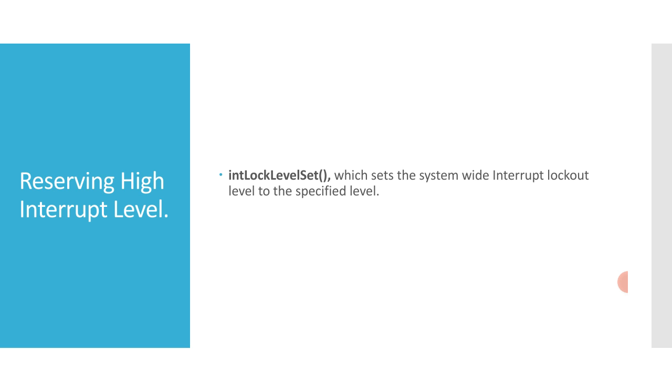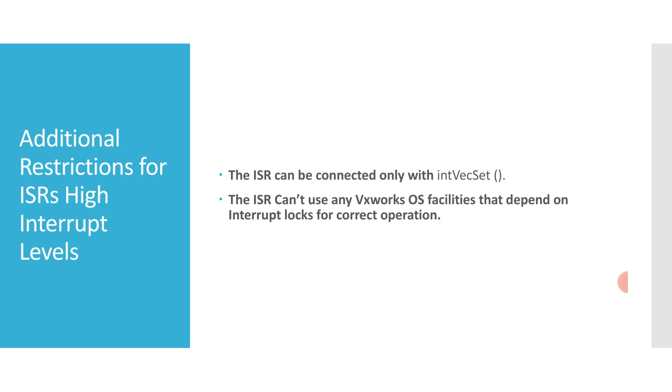Okay. Then we will look at additional restrictions for ISRs at high interrupt levels. ISRs connected to interrupt levels that are not locked out, either an interrupt level higher than the one set by intLockLevelSet, or an interrupt level defined in hardware as non-maskable, have special restrictions. These two are the restrictions.